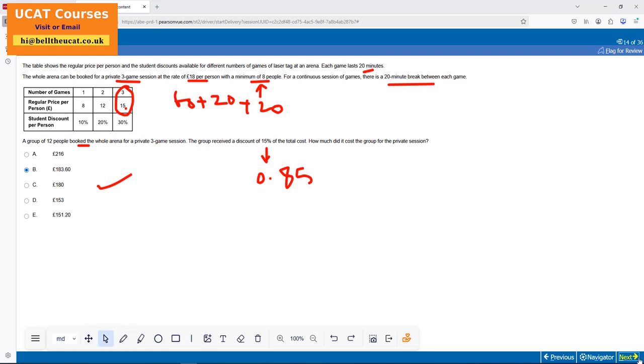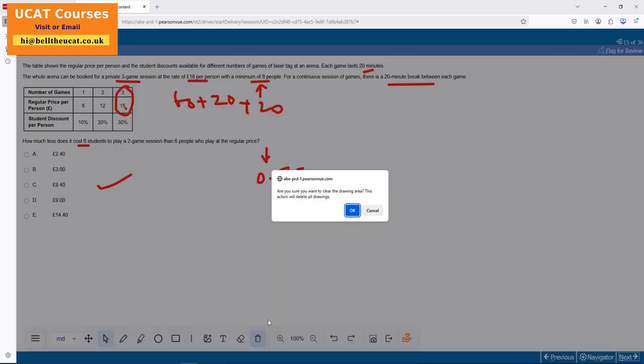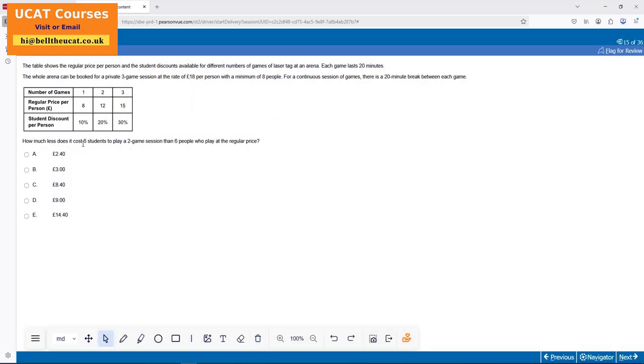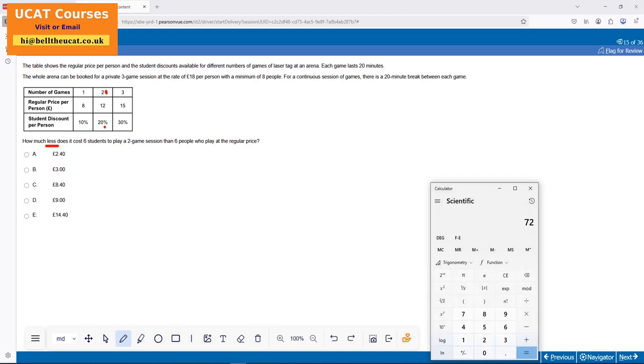Ready? Okay. My next question is, how much does it cost 6 students to play 2 games, and how much less does it cost? That means you need to find the difference. 6 people, right? Okay, so 1 person pays how much? 6 times 12, 72. The saving is 20%. 0.2, 14.4. Boom, there we go.